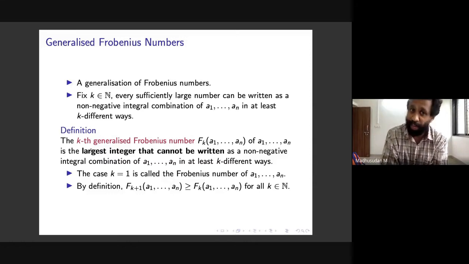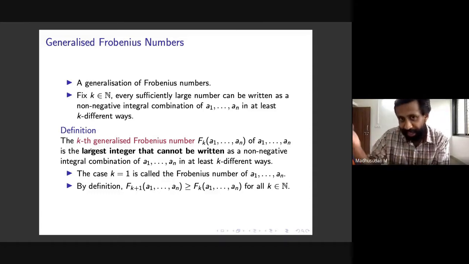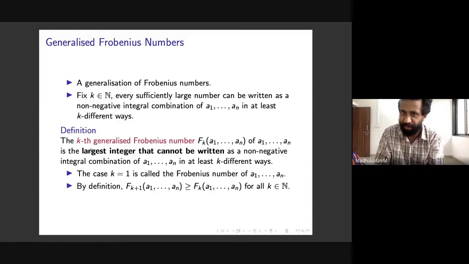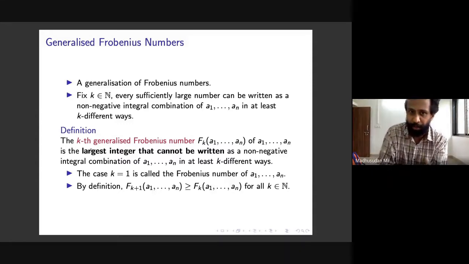For any fixed k, k can be, for instance, 2, 4, 5, etc. Even then, if you go sufficiently high in terms of your number, all numbers after that can be written as a non-negative integral combination of A1 to AN. This again is a similar exercise to our previous statement, so I'd encourage the students to try this. Both really fall to sort of one trick.